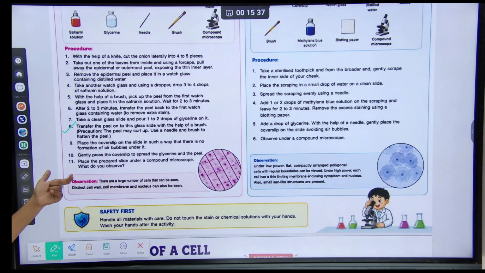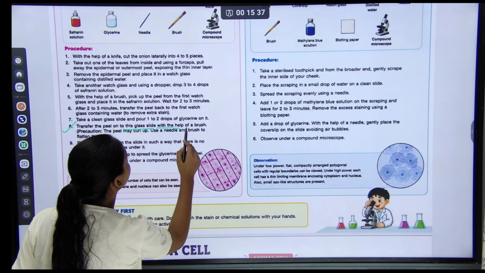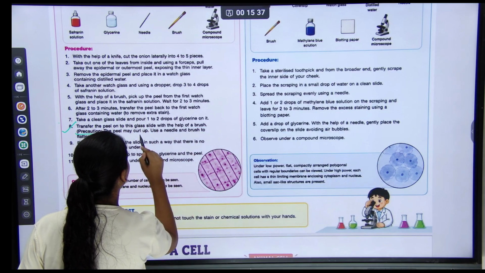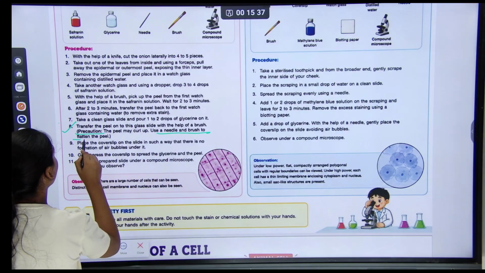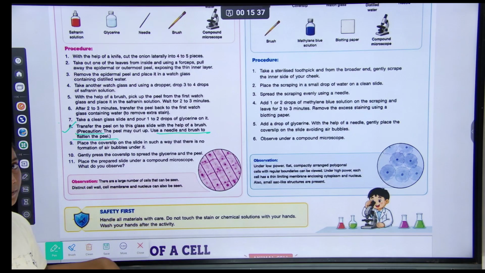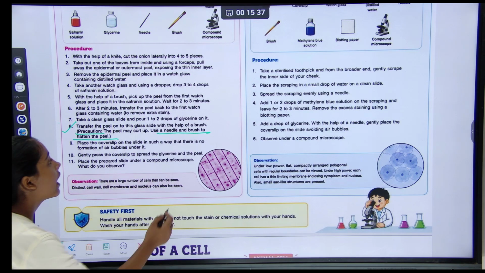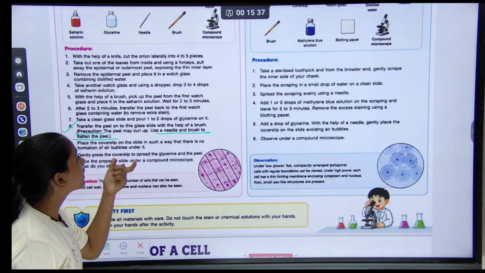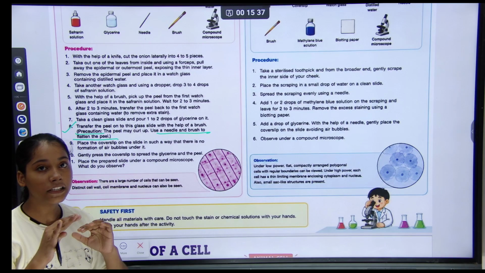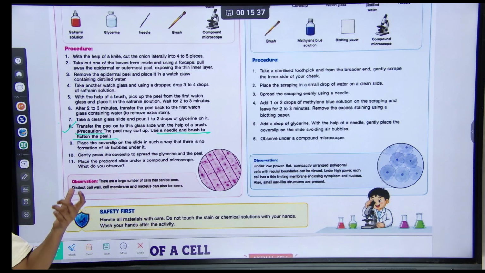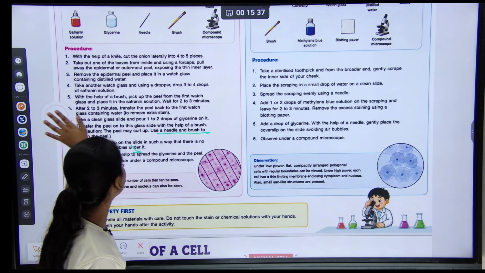Eighth, transfer the peel onto this glass slide with the help of a brush. The peel may curl up. Use a needle and brush to flatten the peel. You have to transfer the peel to the glass slide with the help of a brush. The peel may curl up, so you have to use a needle and brush to flatten the peel.